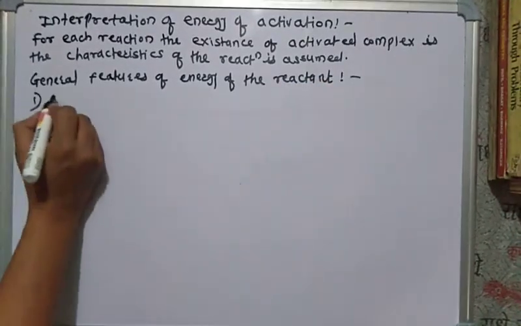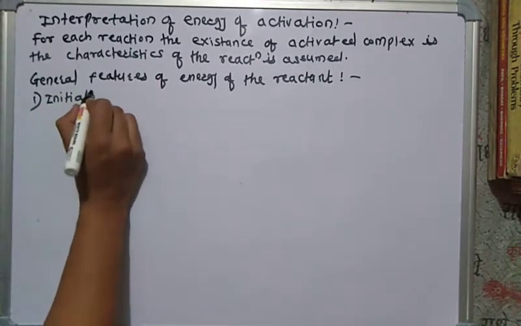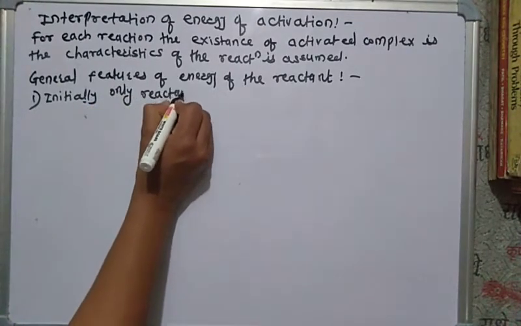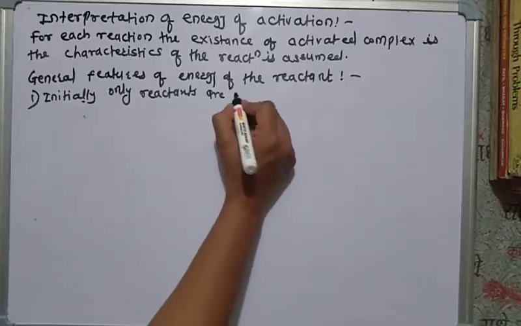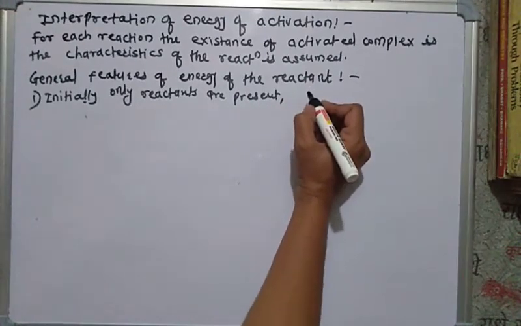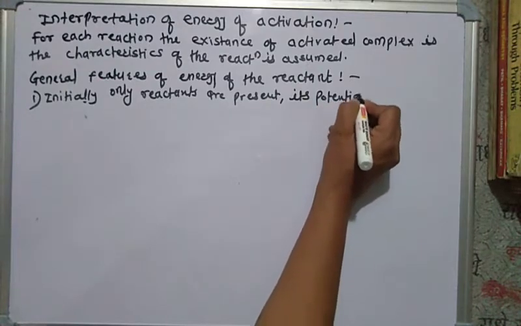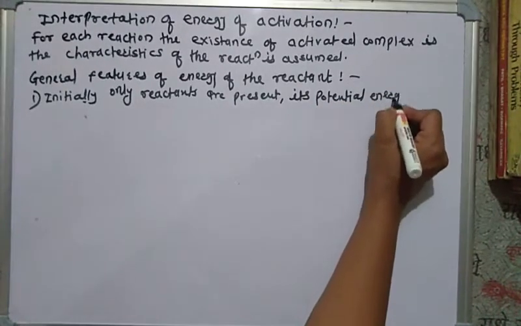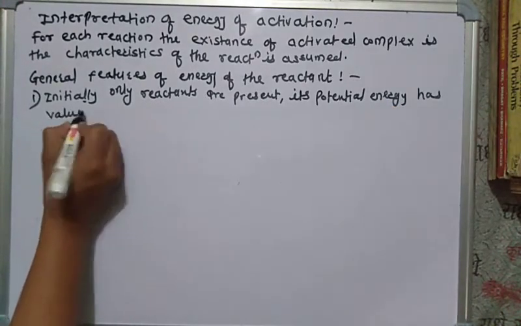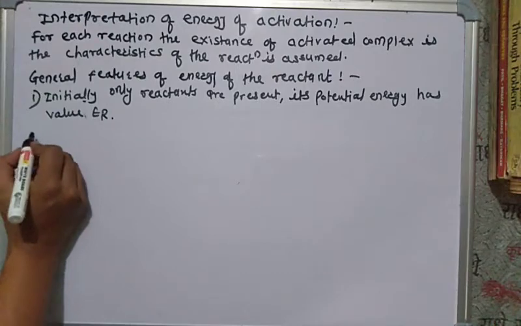Let me see the first feature. Initially, only reactants are present and its potential energy has value ER. This is the first feature. Let me see the second feature.